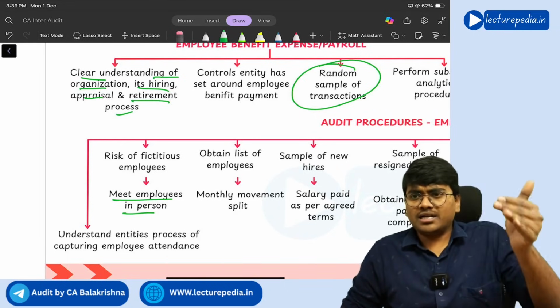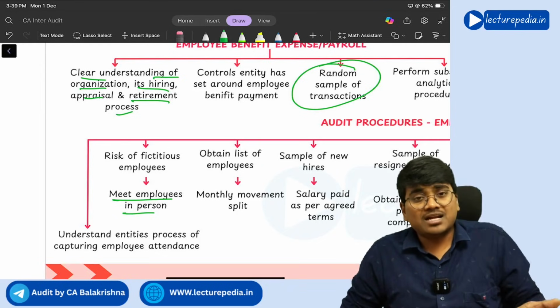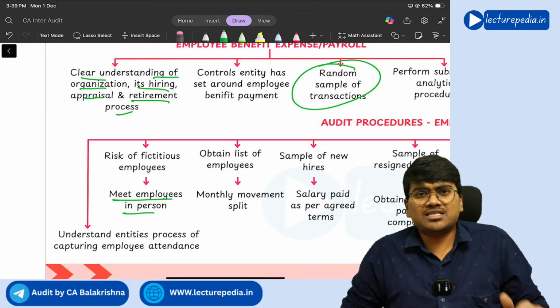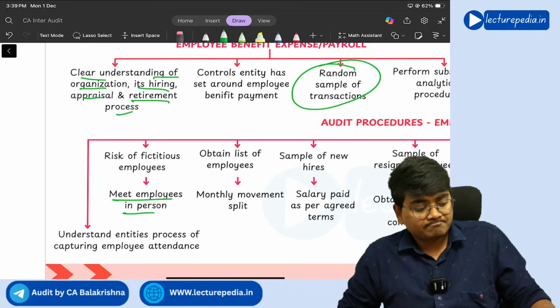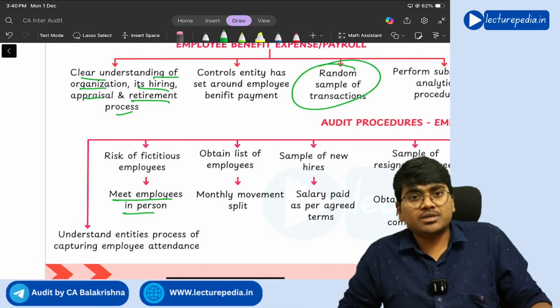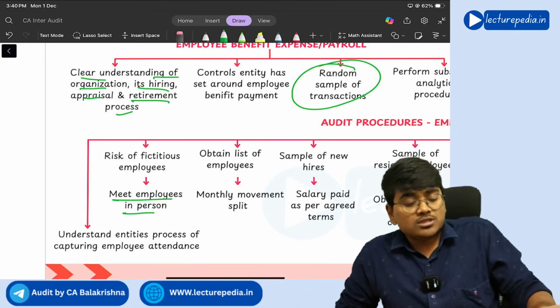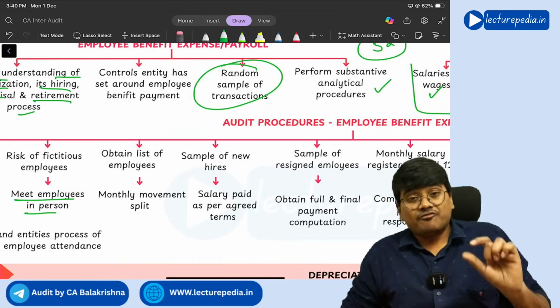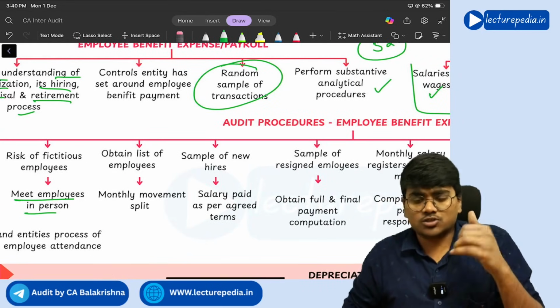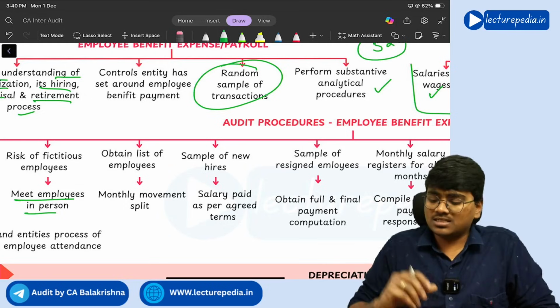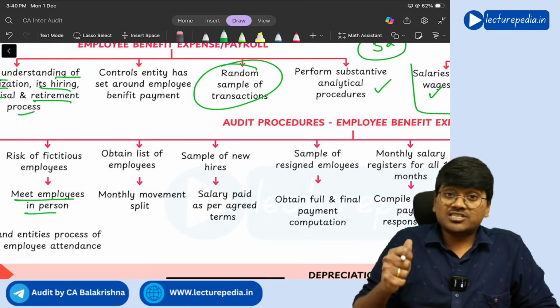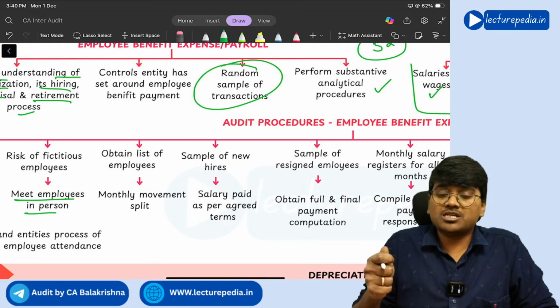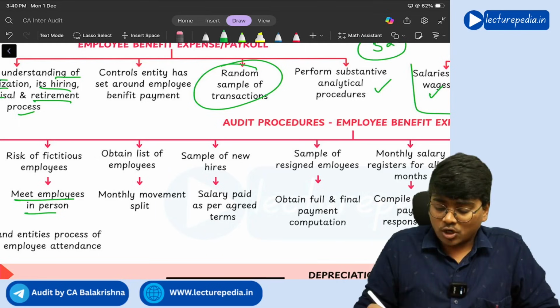And you need to obtain a list of all the employees and see the monthly movement slip. Monthly movement slip means how many employees are leaving the organization, how many new employees are joining the organization. Next, for a sample of new hires, so newly hired employees will be there, some sample you need to select and check whether the salary to them is being paid as per the agreement or not, terms agreed or not.